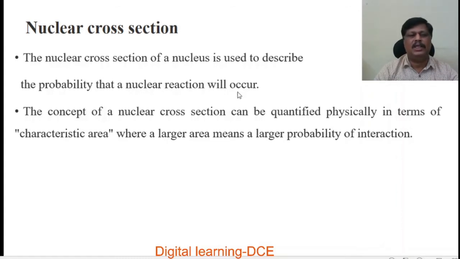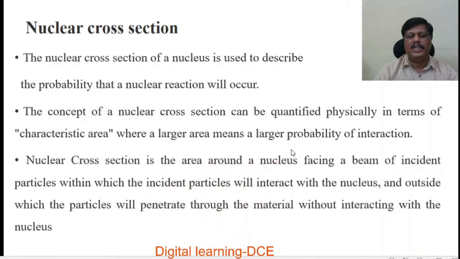The probability that a nuclear reaction will occur is called nuclear cross section. The concept can be quantified physically in terms of characteristic area, where larger area means larger probability of interaction, which leads to larger nuclear reaction.